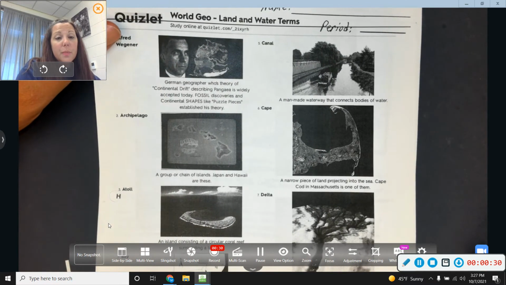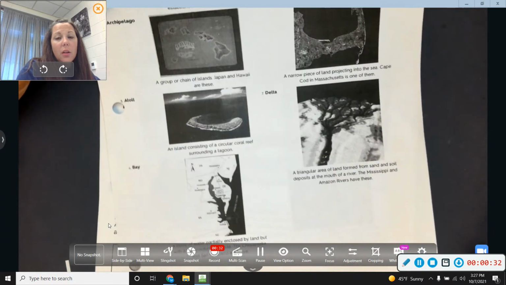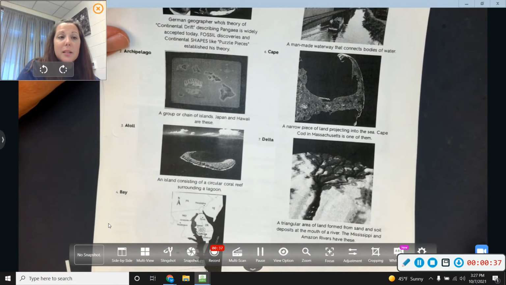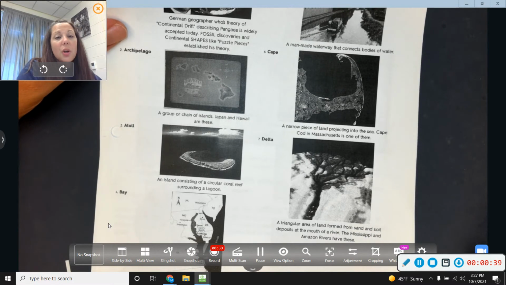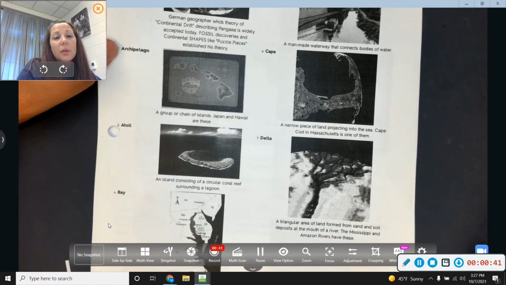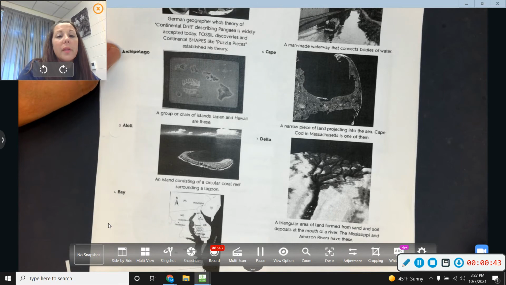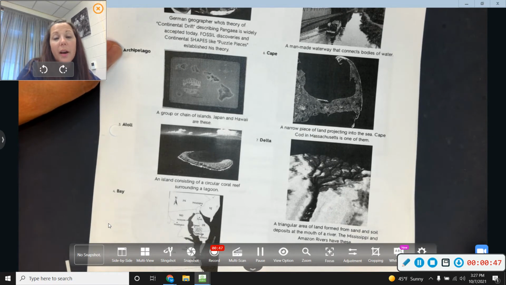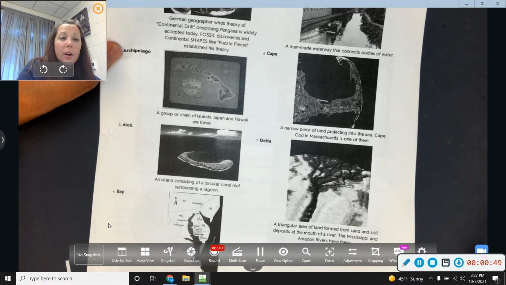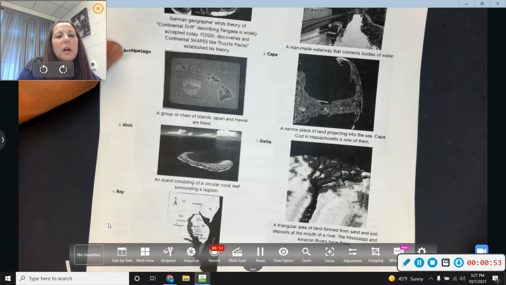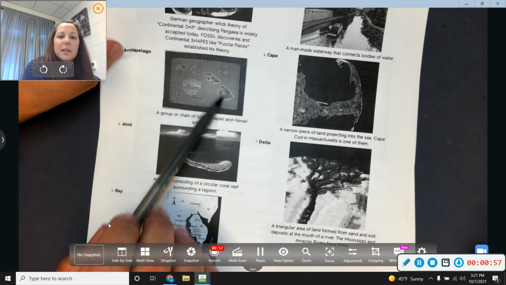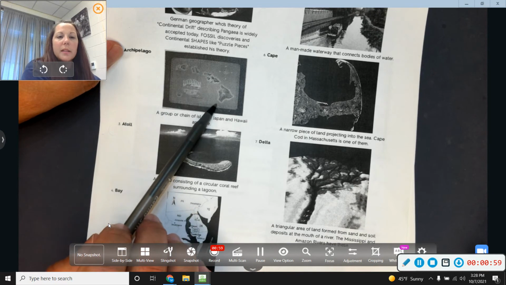So this first page of the packet, it's got all of these terms on it. You are going to need to know what those terms are and to be able to identify them. So to read "archipelago" and know that it's a group of islands, okay? A group or a chain of islands. Japan and Hawaii are examples of these, but there are other examples of archipelagos, okay? So if there are clusters of islands in a group, then that's an archipelago.